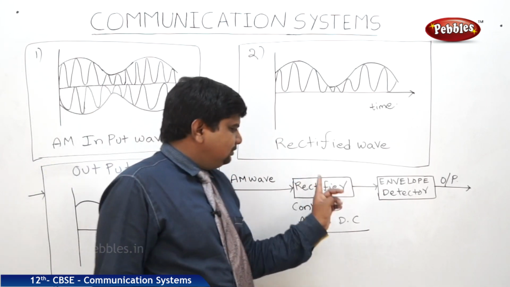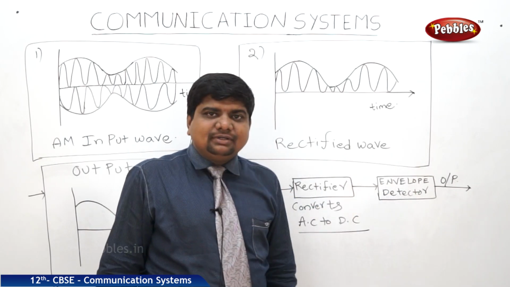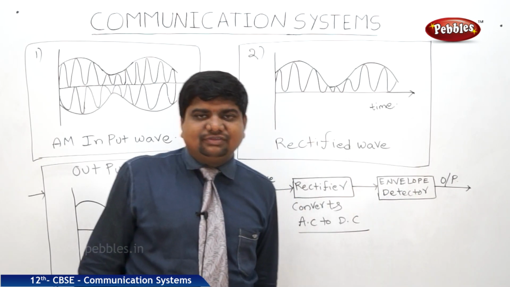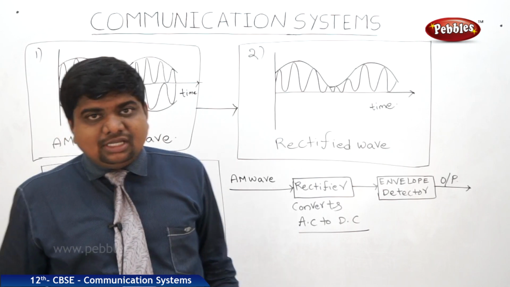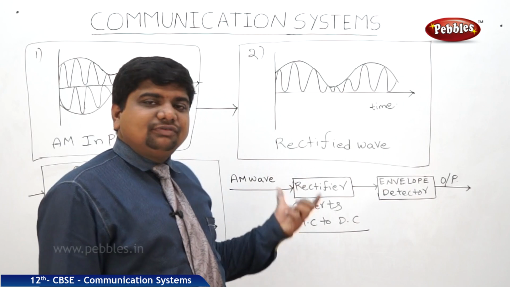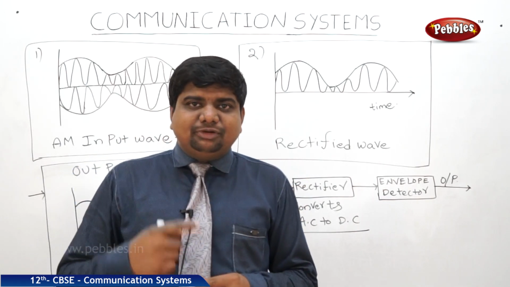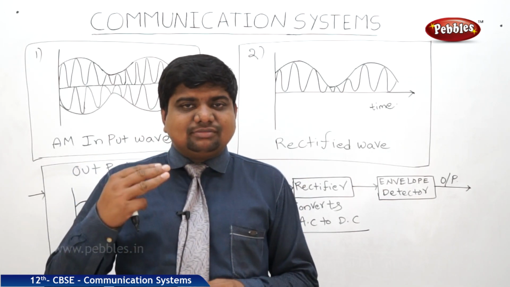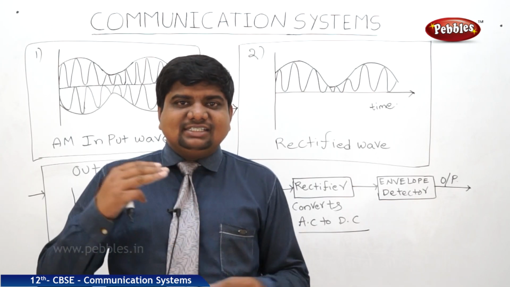So AM wave, rectifier, envelope, detector. So this is the propagation of the wave with the help of graphs. In this lesson, we have concluded all the topics which are useful for the propagation of waves: amplitude modulation, frequency modulation, and different terms related to communication systems.